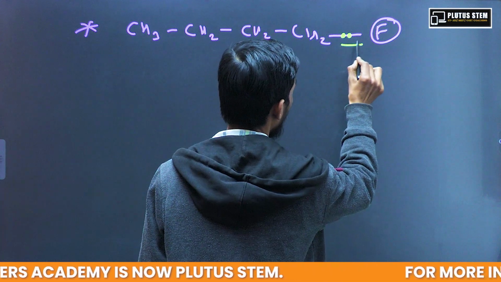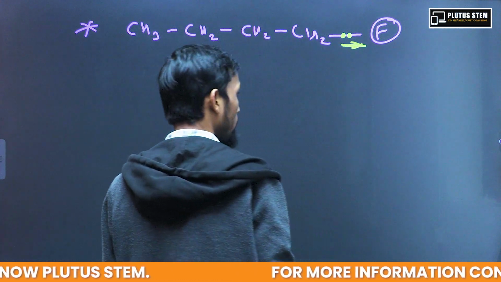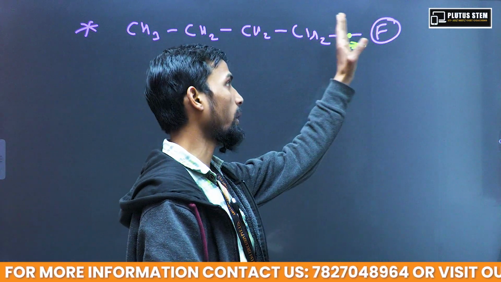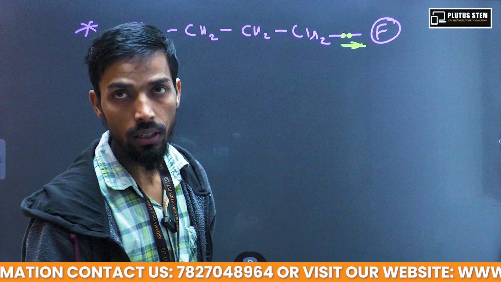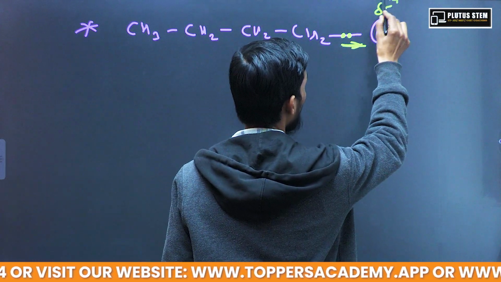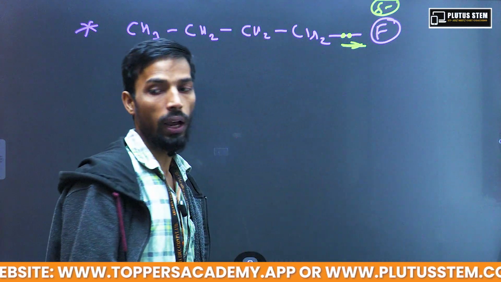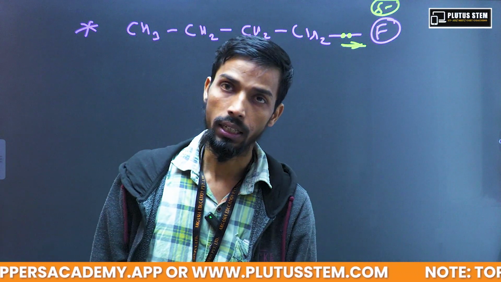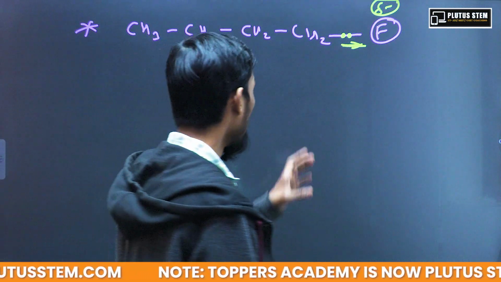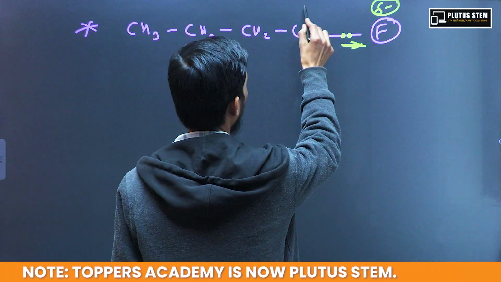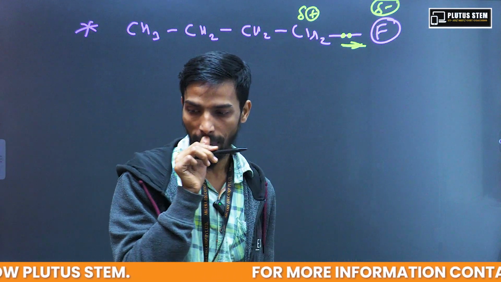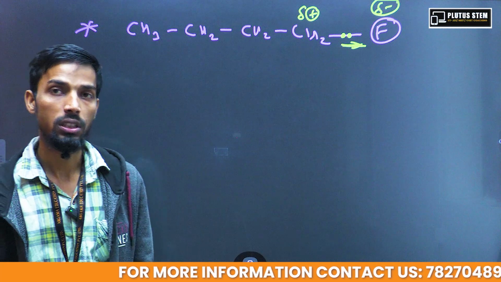This electron pair will be pulled by this fluorine, so it is going to exert some partial negative charge. So if you see over here, this carbon is going to have partial positive charge.